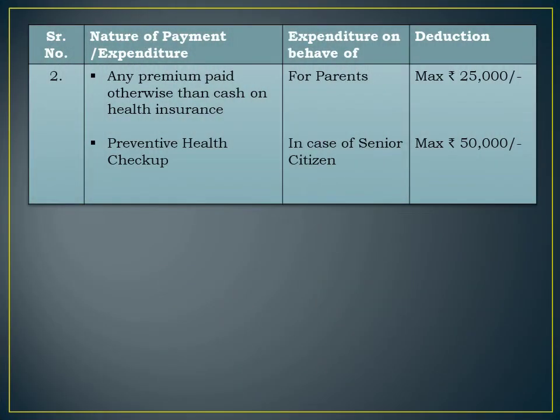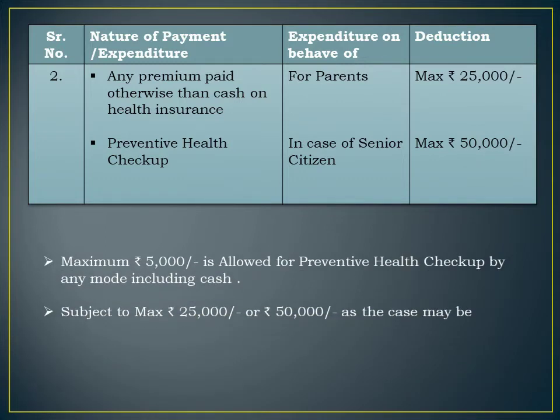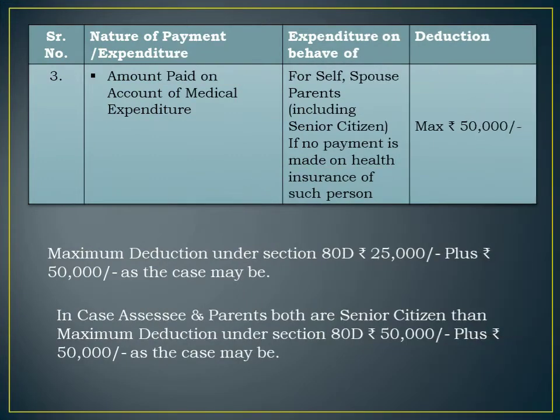Second, any premium paid otherwise than cash on health insurance or preventive health checkup for parents, maximum 25,000, and in case they are senior citizens, maximum rupees 50,000 is allowed. Here also the premium should be paid by cheque and not by cash. Maximum rupees 5,000 is allowed for preventive health checkup by any mode including cash. Means a preventive health checkup of rupees 5,000 is allowed as deduction even if paid by cash, subject to the maximum of rupees 25,000 or 50,000 as the case may be. Means the 5,000 is included in the deduction of 25,000 and 50,000.